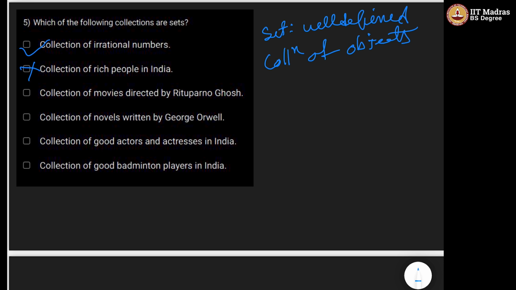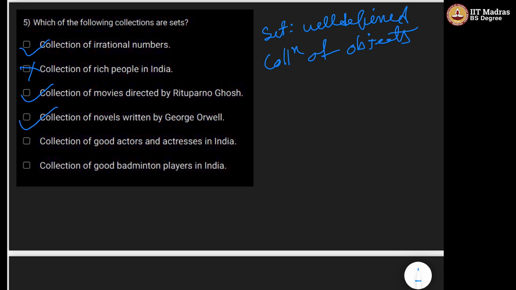Collection of movies directed by Rituparno Ghosh. This is a well-defined collection, right? So according to everyone, this set will be the same: the movies directed by Rituparno Ghosh. Similarly, collection of novels written by George Orwell is also a set.